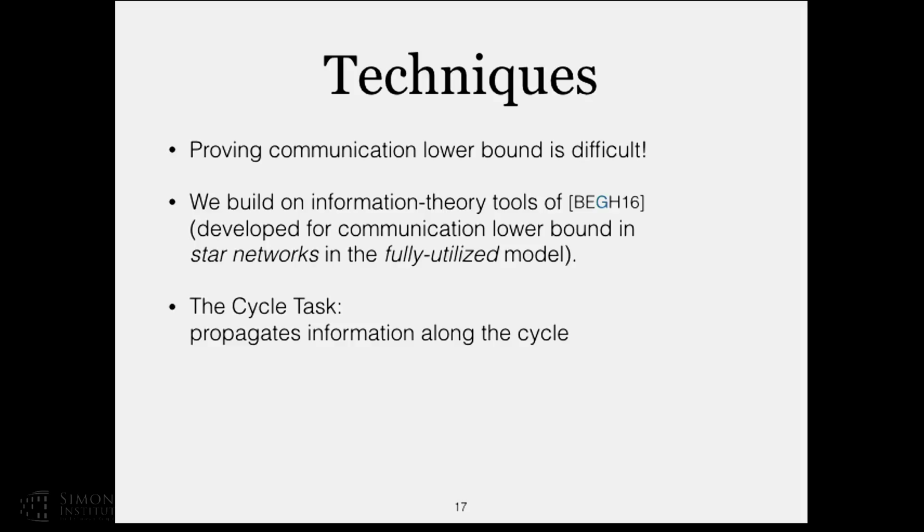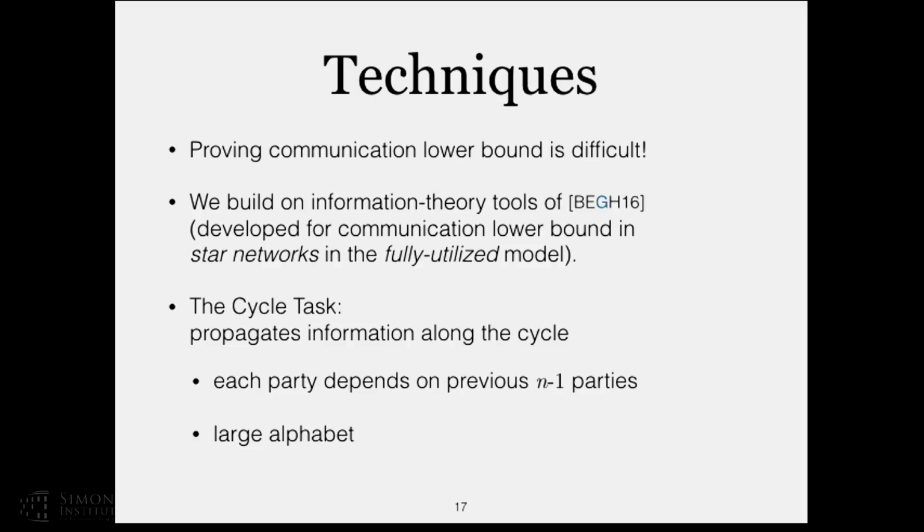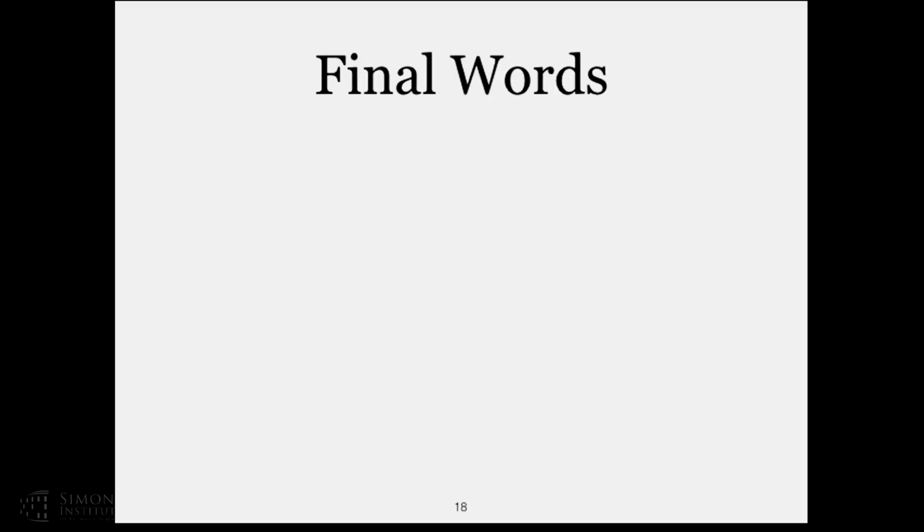So we have the cycle task where the information progresses along the cycle step by step, and we just show that you must communicate log n bits in order to make the information go correctly along the cycle. One point here, we use a large alphabet. This actually makes things easier. You can still show it with a binary alphabet over the star, not over the cycle. But the same lower bound holds for any alphabet. Almost the same bound.